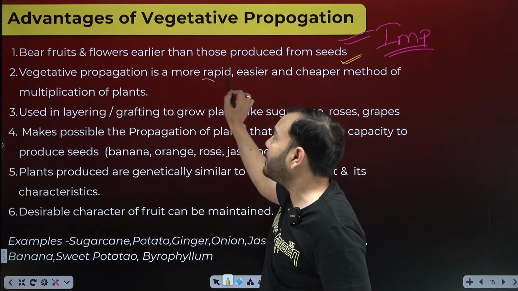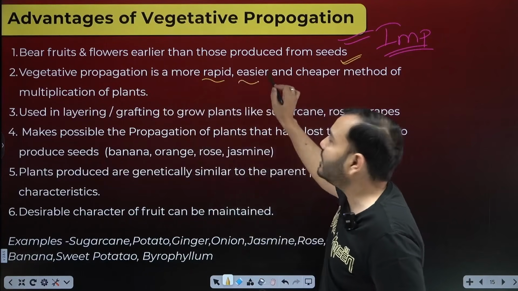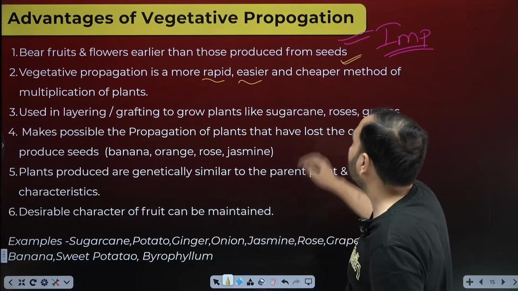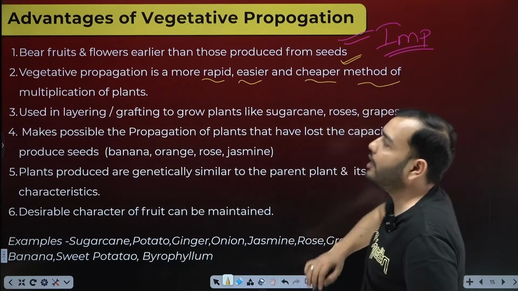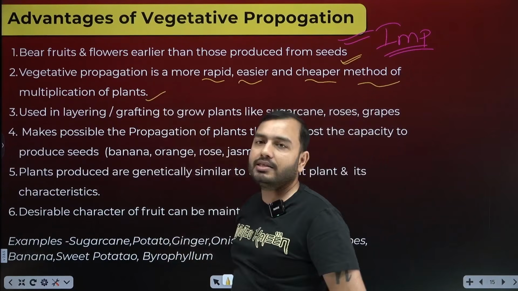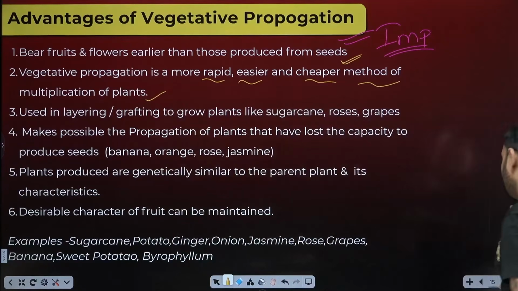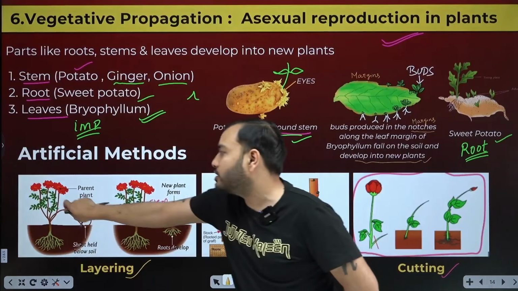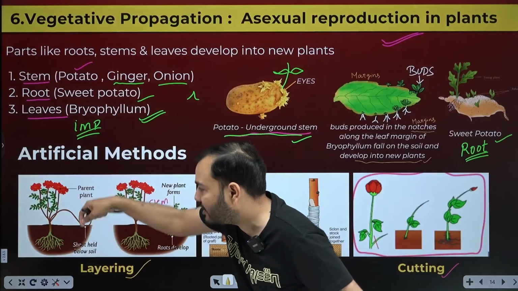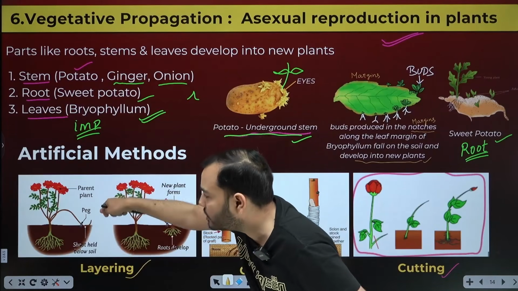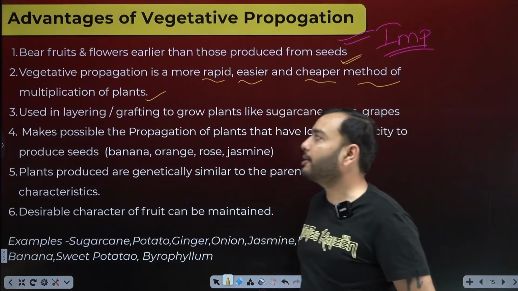Vegetative propagation is more rapid. The speed is high. It is easier. It is easy. There is not much hassle. And it is also cheaper, a cheap method of multiplication of plants. What is done in layering? Look, what was done in layering? You take one branch like this, put a nail here and put it inside. A new plant is formed. So it is easier, cheaper and faster.